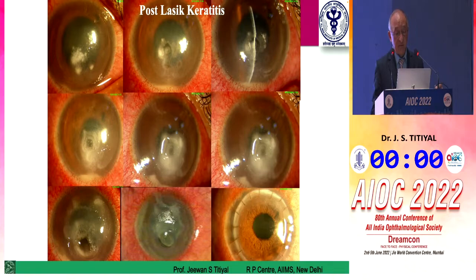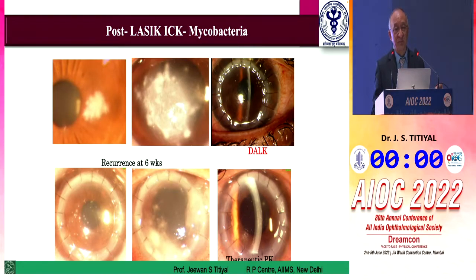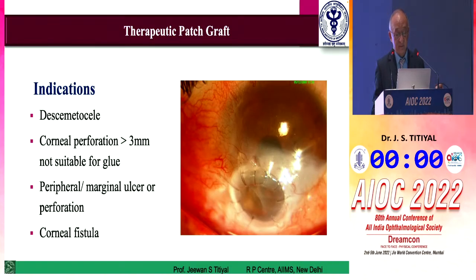So this is one of our cases. We started with just an infectious keratitis type picture. We did a DALK, seemed to do well, but after 4 weeks, the patient developed recurrence. Ultimately, we had to do a therapeutic full thickness graft in this case.